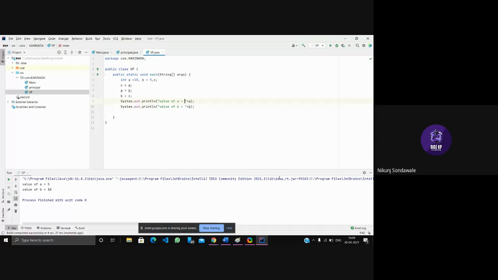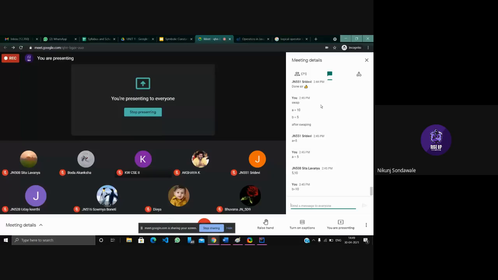Okay, see it's building, and after building, the output is like this. In A we were storing 10, right? But after swapping, the value is 5 in A, and in B we had 5. So after swapping, we have 10 in B. Okay, so I guess you guys understood this simple swapping program.